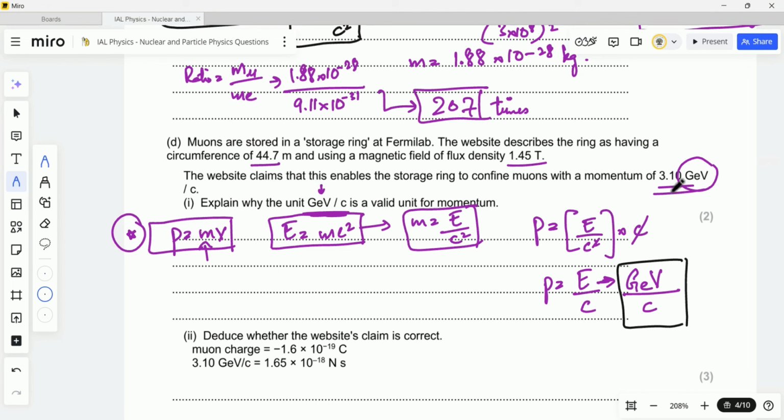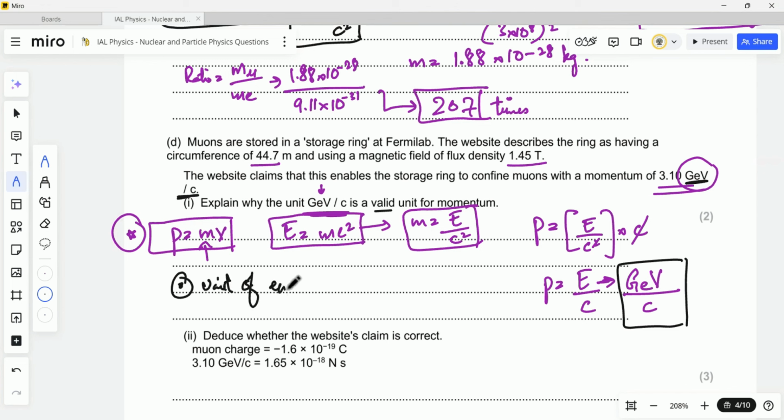And what was the website claiming over here? The website claims that this enables the storage ring to confine muons with the momentum of 3.10 giga-electron volt per c. So this is how you will explain why this is a valid unit for momentum.